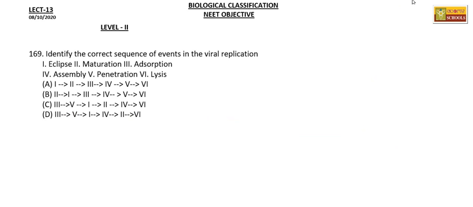Next question, identify the correct sequence of events in viral replication. Here we'll see that the virus shows two types of life cycles. One is called the lytic cycle, and the other is called the lysogenic cycle.